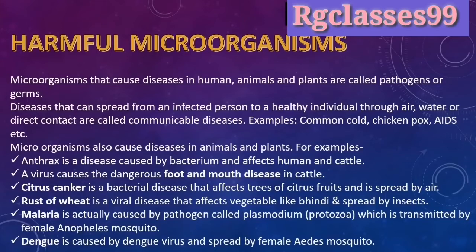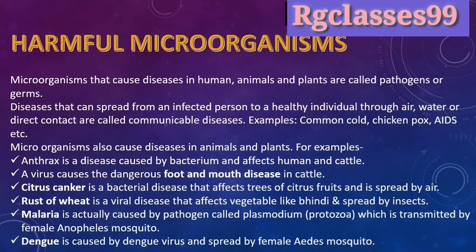Microorganisms that cause diseases in humans, animals and plants are called pathogenic organisms. Diseases that can spread from an infected person to a healthy individual through air, water, or direct contact are called communicable diseases. Examples: common cold, chicken pox, AIDS, etc. And microbes, organisms also cause diseases in animals and plants.